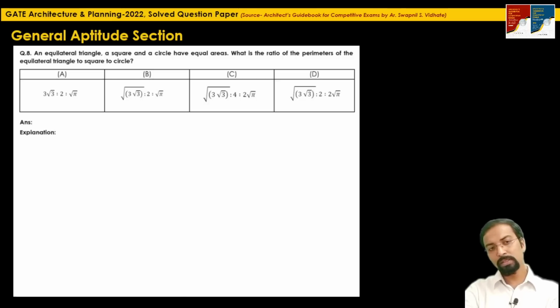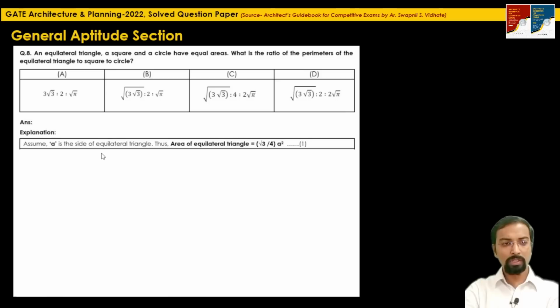For this question, you must know the formula for the area of an equilateral triangle. Of course, for a square and circle we know: side square for square and pi r square for circle. But the formula for the area of an equilateral triangle must be by heart to the candidate. There was a question based on the area of an equilateral triangle in previous years also. So let's solve this question step by step.